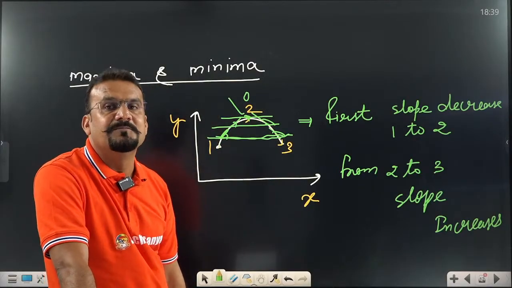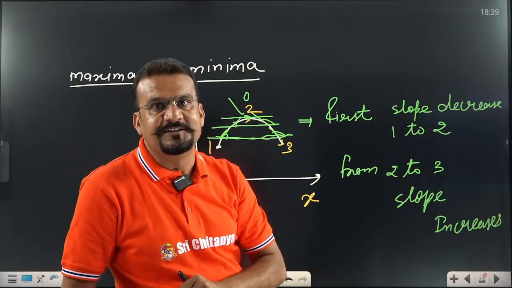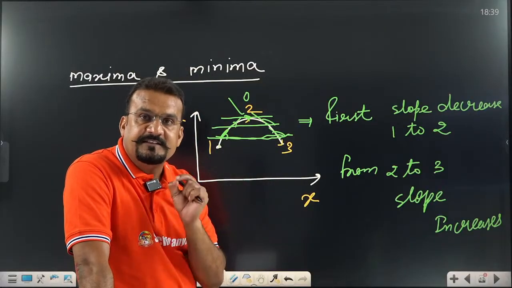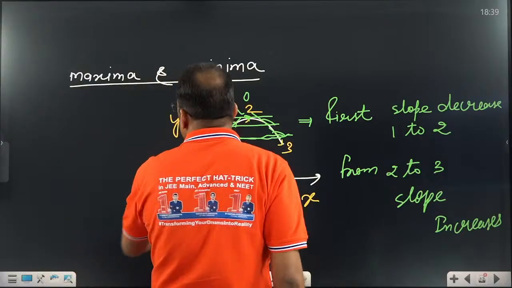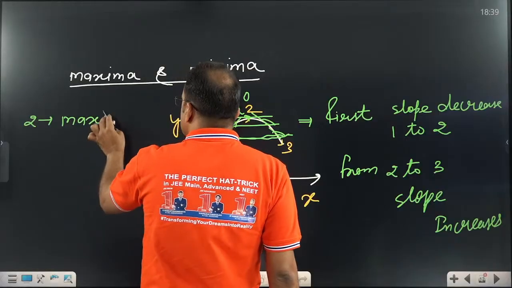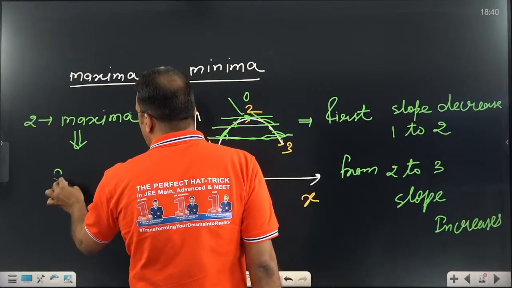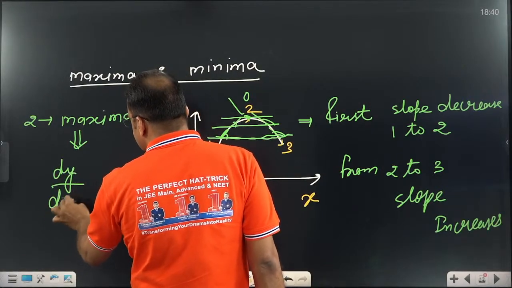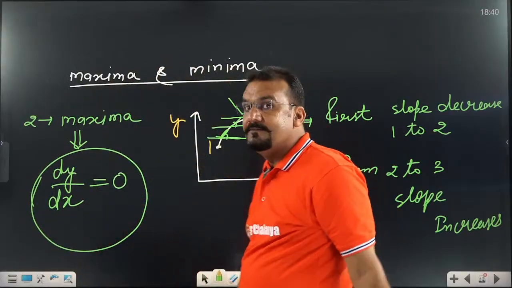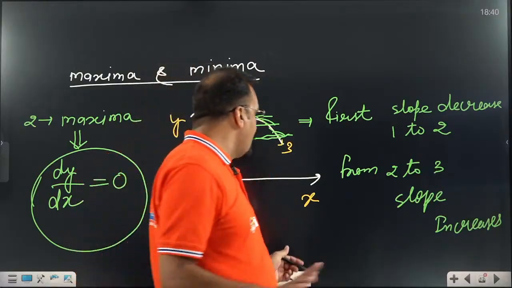What's happening at point number 2? Sir, at point number 2 we come to one very important logic that plays a very important role in physics. What is that? At this point the slope is going to be 0. At point number 2 you find the value is maxima, and maxima means where the slope, dy by dx, is going to be 0. That means we got one concept for maxima and minima.